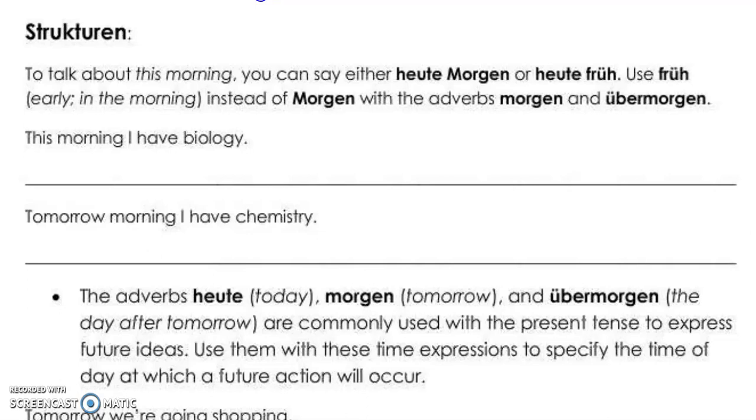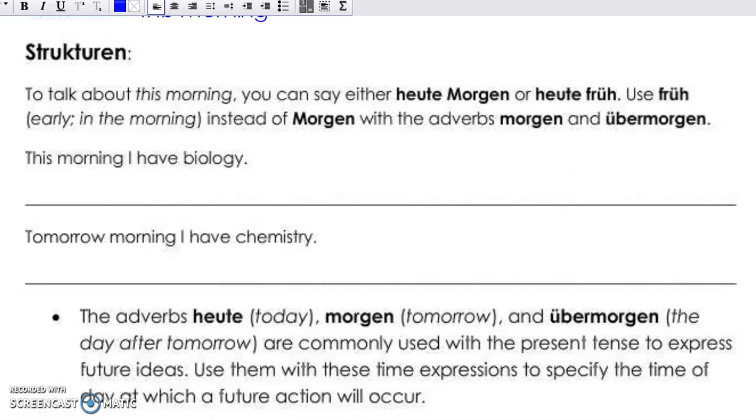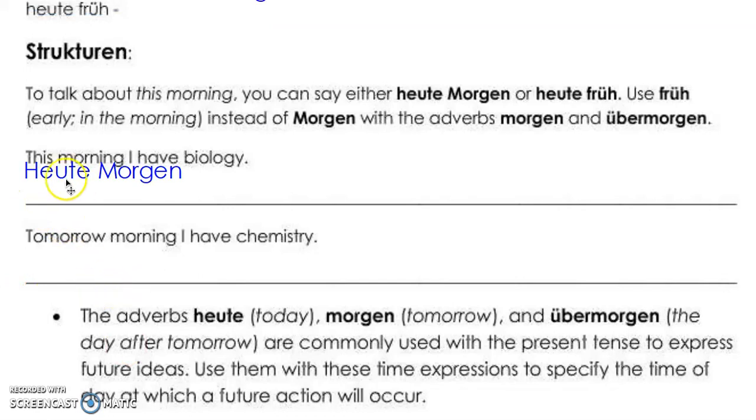If we wanted to say, this morning I have biology, before we start with this, let's first figure out how we would say this morning in German. How would we say this morning? Now remember what I said before, we don't actually say this in German. If we're talking about this morning, we're talking about today. So think about how you would say this morning in German. Heute Morgen is how we would say this morning in German.